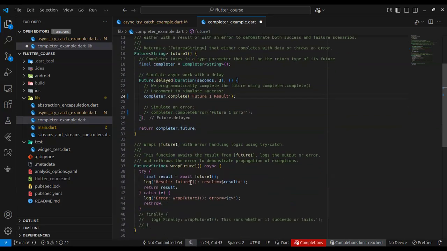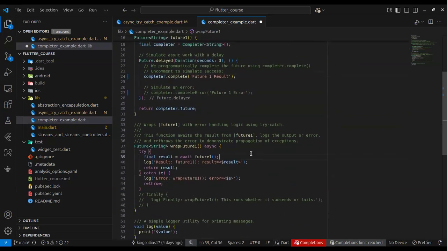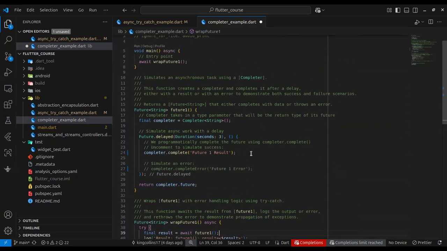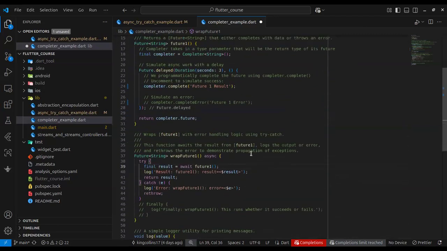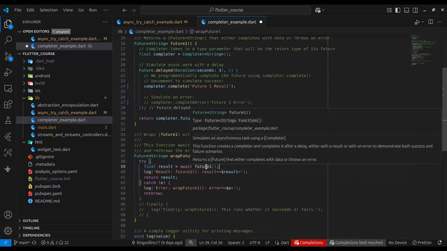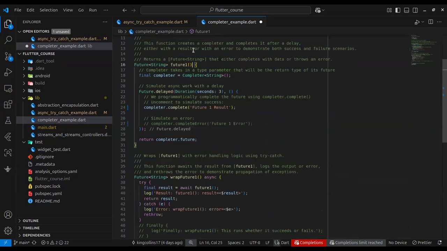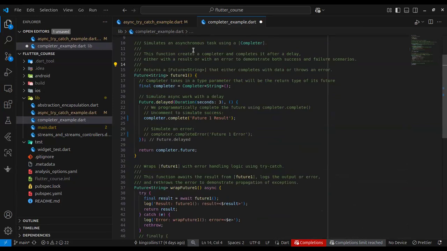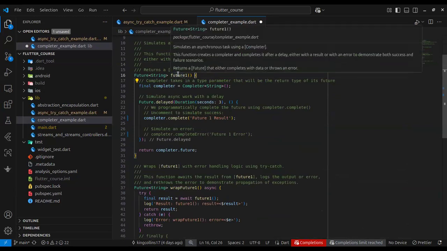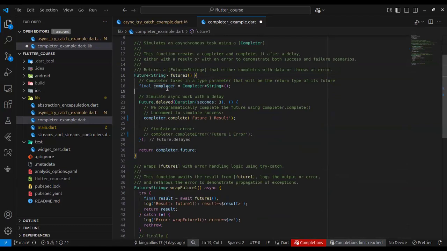Now look at this example. It still uses future one and wrap future one. You can see future one returns a future, but it doesn't have the normal async annotations that I normally have with future functions. So pay attention to this. It returns the future, but where is that future coming from? It's coming from this completer. The completer kind of wraps a future.